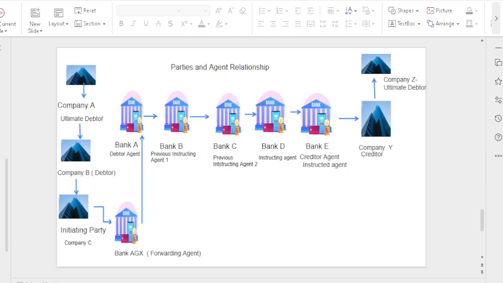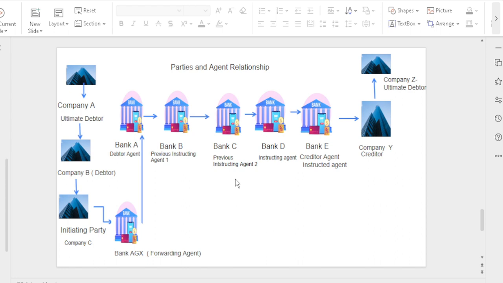Parties and agent relationship. See, the parent company needs to send the money to another company. Parent company we called as A, the subsidiary company we called as B. Here the initiating party company we called as C. A forwarding agent is bank AGX. Debtor agent is bank A. Previous instructing agent 1 is bank B. Previous instructing agent 2 is bank C.